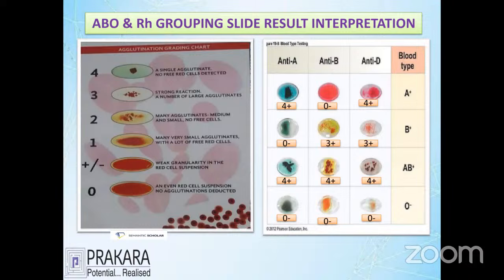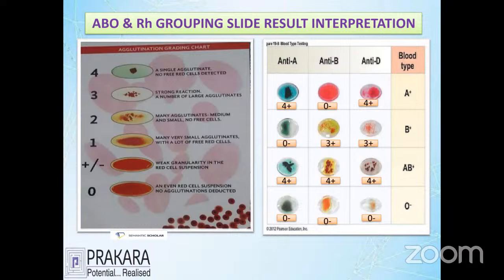Look into the second case. B reacted and Rh reacted, that's why it is called B positive. The third is AB positive: A reacted, B reacted, and Rh also reacted. That's why AB positive.